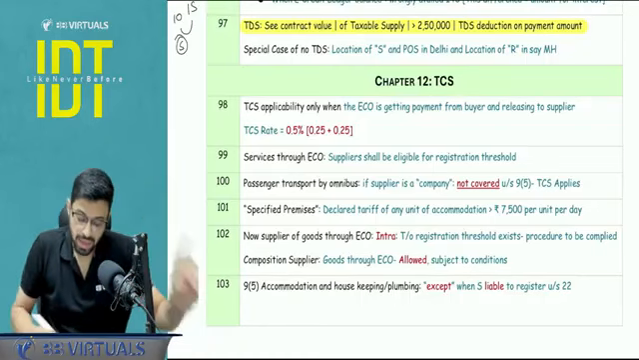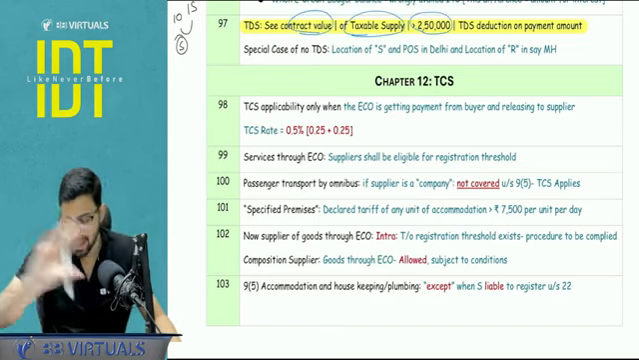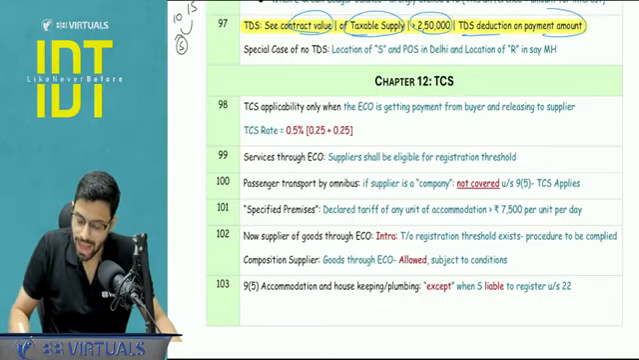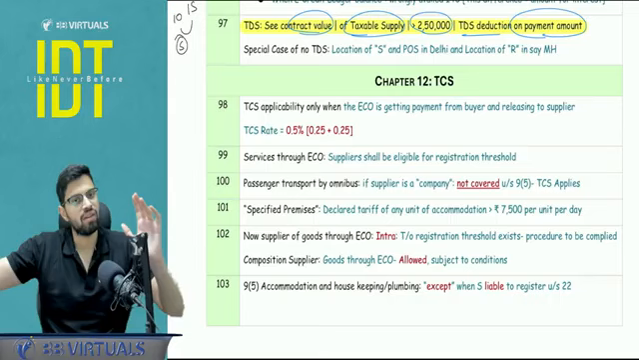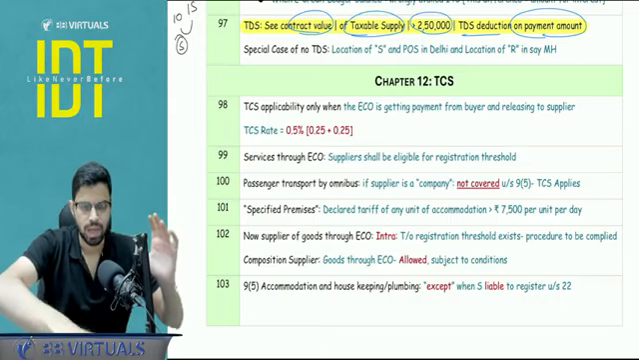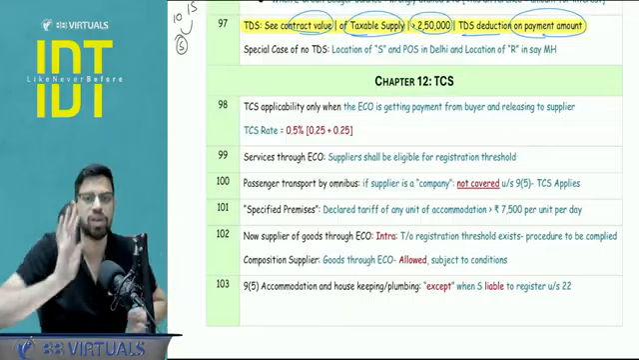Is this clear? And yes, from the calculation standpoint, one more point: if the contract value exceeds 250 of the taxable supply, exempt you have to ignore, then the TDS actually is going to happen on the payment amount. So it is possible that a contract is, let's say, 5 lakh rupees, but the payment is 5,000. So if 5 lakh taxable value, yes, TDS is applicable. On 5,000, you have to deduct the TDS.